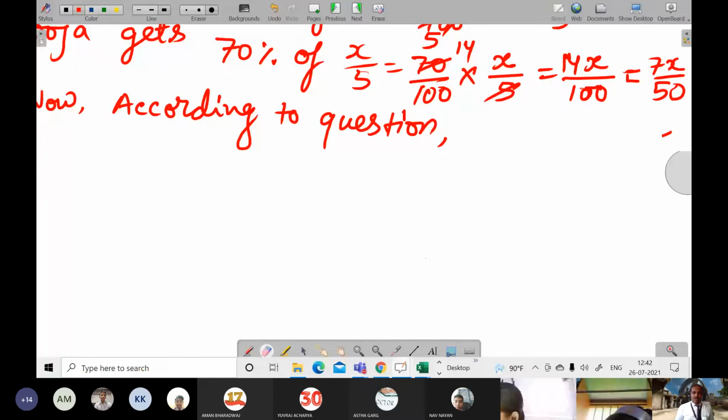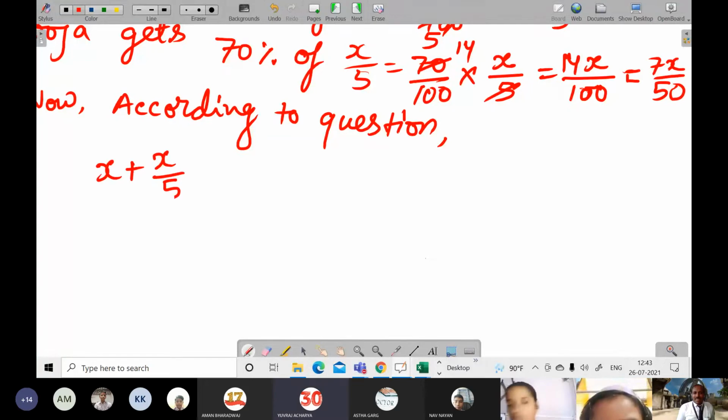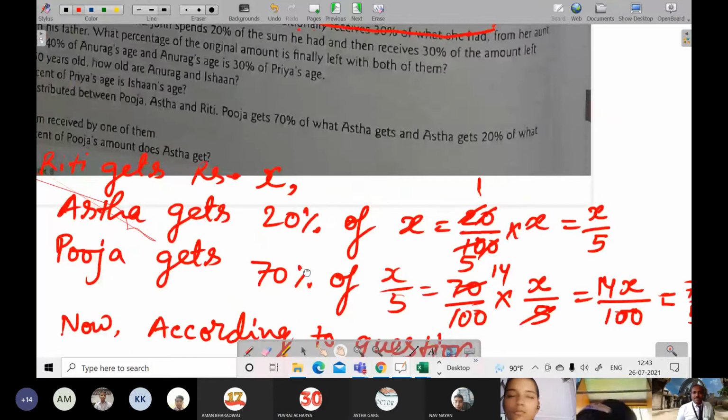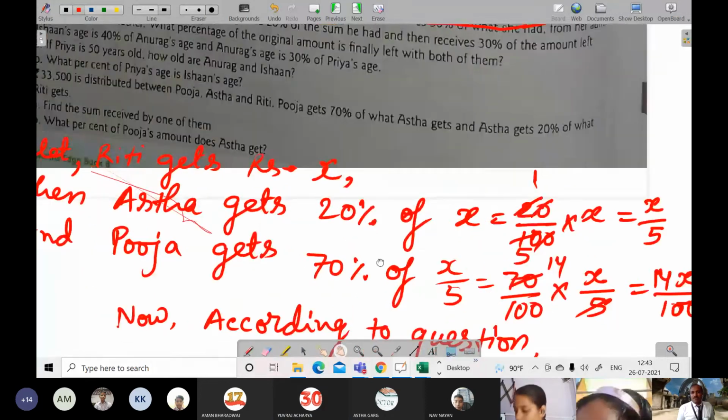So now, according to the question, what will happen? x plus x by 5 plus 7x by 50 will give the total money. And total money is how much? It's 33,500. Then you can write over here 33,500.